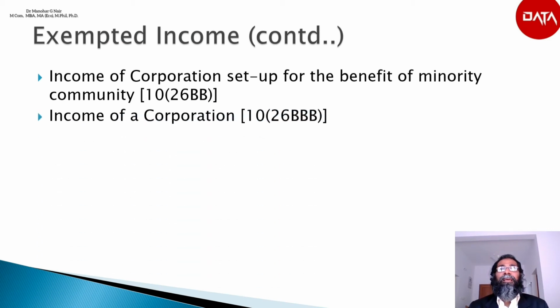The next is income of a corporation according to section 10(26BBB). Any income of a corporation established by a central, state or provincial act for the welfare and economic upliftment of ex-servicemen, being citizens of India, shall be exempted.